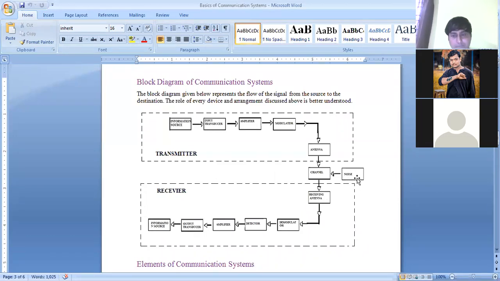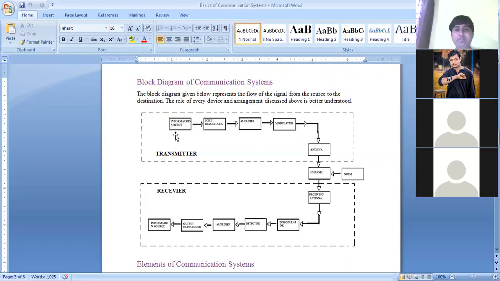So noise is the unwanted signal. Actually our intention is to transmit our information, the signal we have given to the information source, only that information.